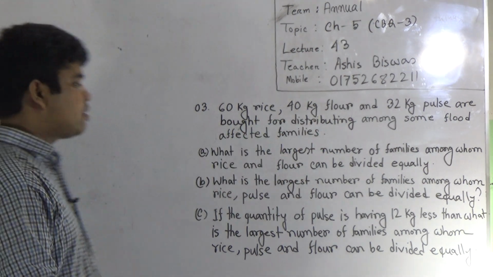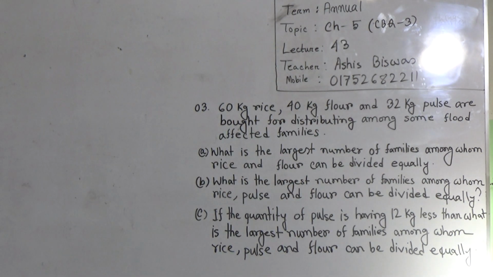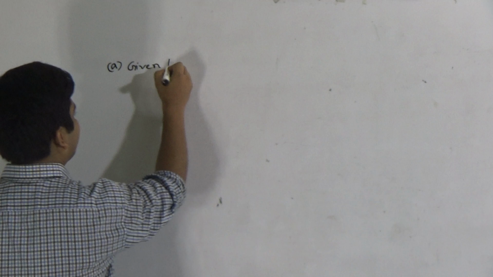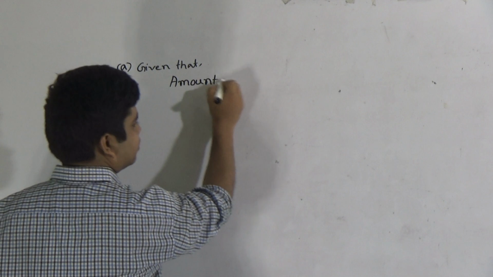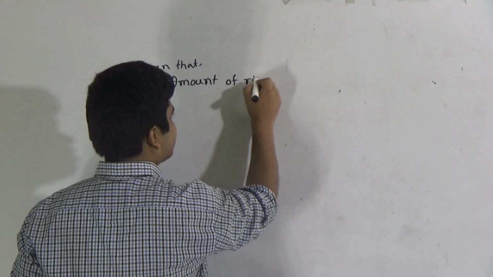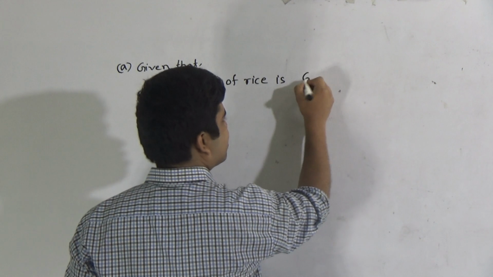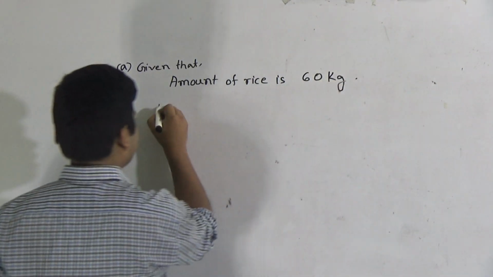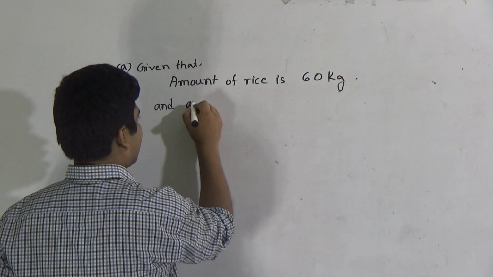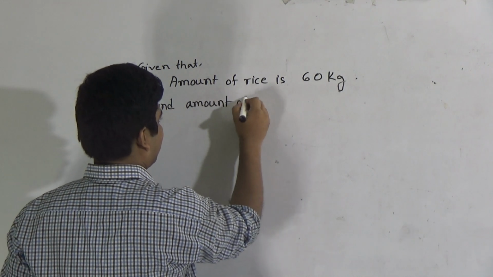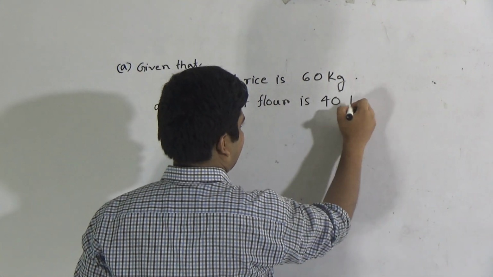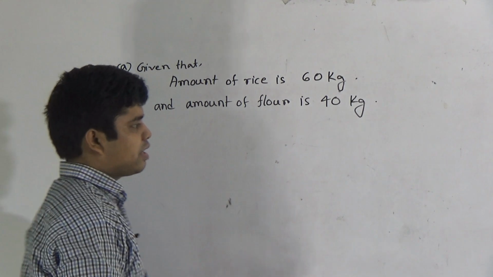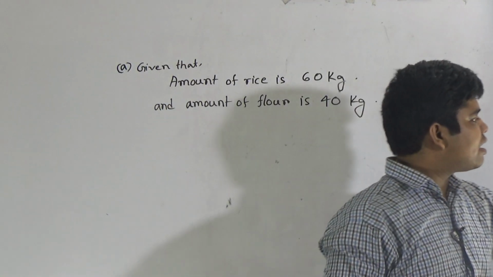So first of all we write given that: amount of rice is 60 kg and amount of flour is 40 kg. Now what is the largest number of families?